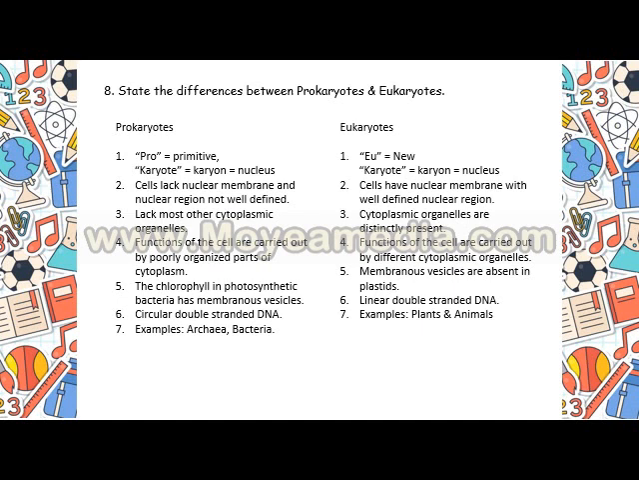But in eukaryotes, functions of the cells are carried out by different cytoplasmic organelles and they are well organized, of course. The chlorophyll in photosynthetic bacteria has membranous vesicles, but membranous vesicles are absent in plastids in eukaryotes. Circular double-stranded DNA is present in prokaryotes, but linear double-stranded DNA is present in eukaryotes. The examples are archaea and bacteria in case of prokaryotes. Examples are plant and animal cells in case of eukaryotes.